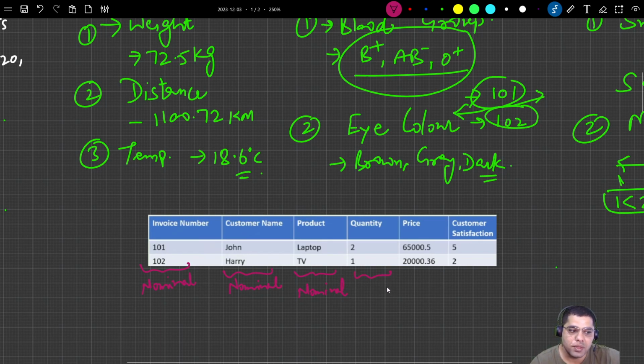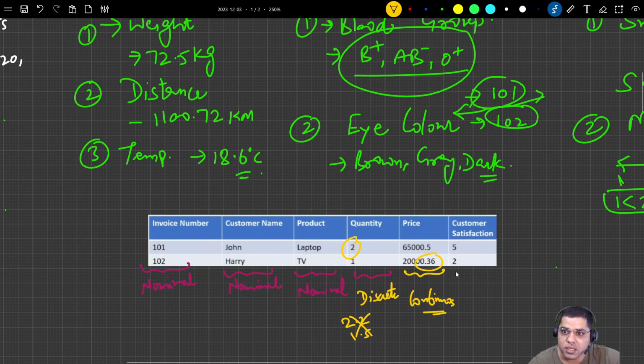Now quantity, this is discrete, this is not nominal. And why is it not continuous? Because let's say if you have laptop quantity 2, then we cannot have 2.2 laptops or 1.5 laptops, right? We cannot have that. So this is discrete. Now price, this is continuous, because we have the price in decimals. So this is a continuous variable.